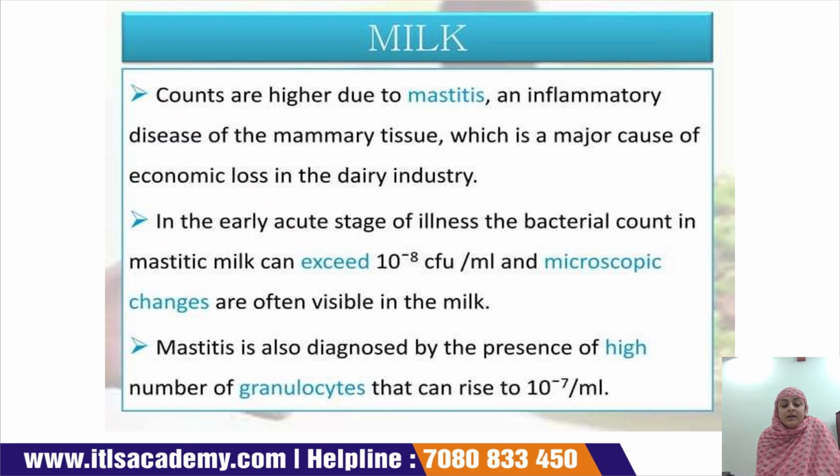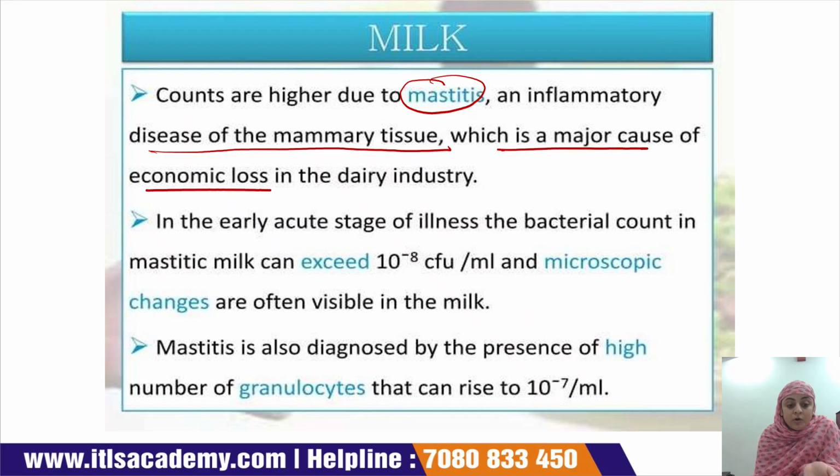Counts are higher due to mastitis, an inflammatory disease of the mammalian tissue. This mastitis is what? It is an inflammatory disease which occurs in mammalian tissues, due to which the microbial load in the milk is higher, and that disease is known as mastitis, which is a major cause of economic loss in the dairy industry. So when a higher microbial load occurs in the milk, it becomes a major cause of economic loss in the dairy industry.